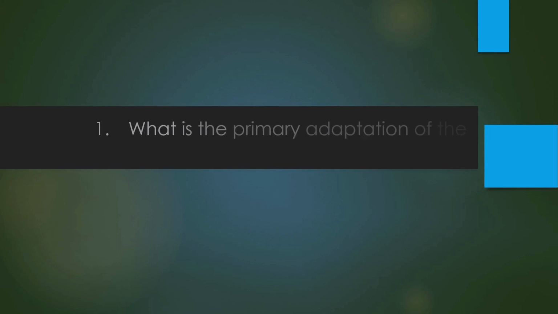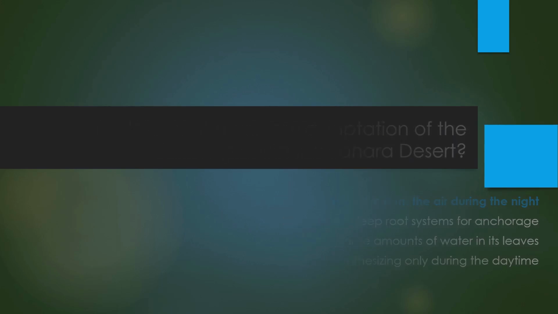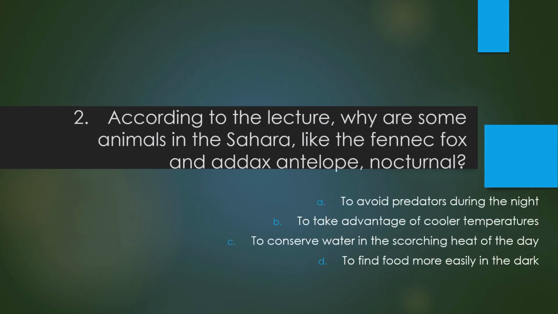One. What is the primary adaptation of the salsola plant in the Sahara Desert? Two. According to the lecture, why are some animals in the Sahara, like the fennec fox and addax antelope, nocturnal?